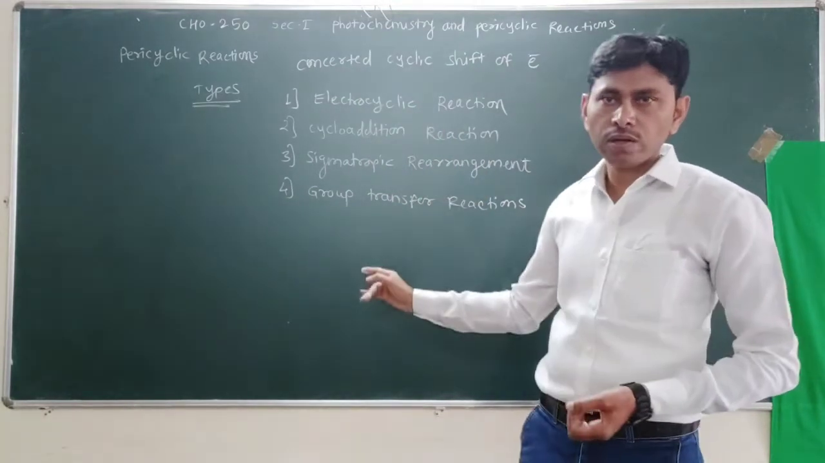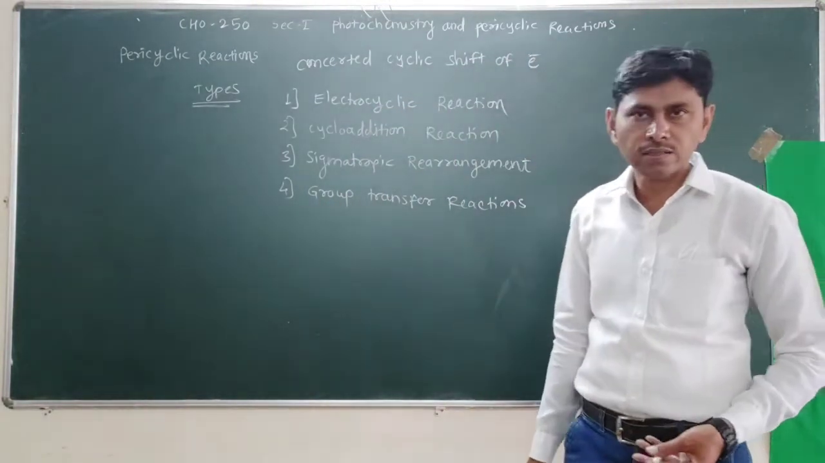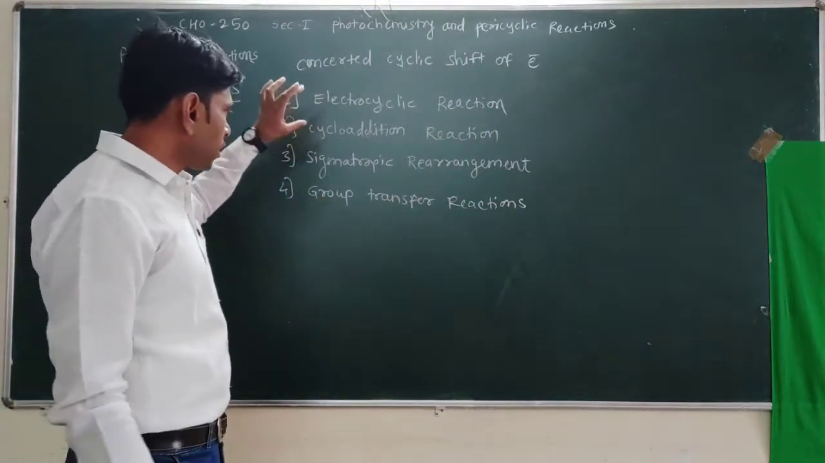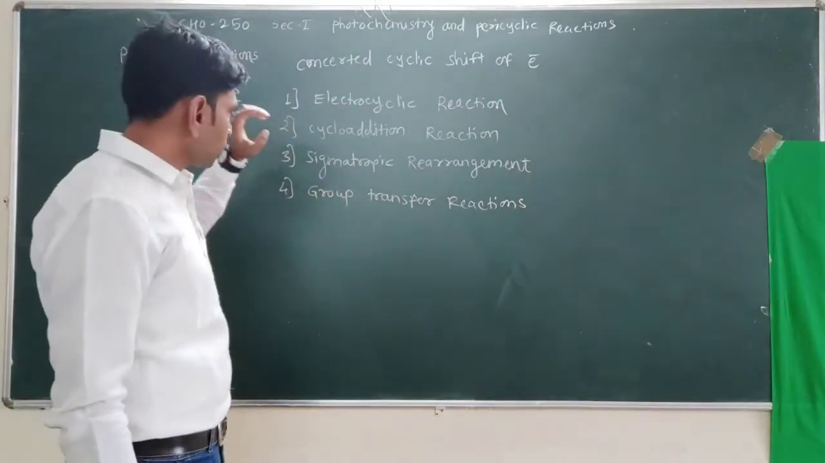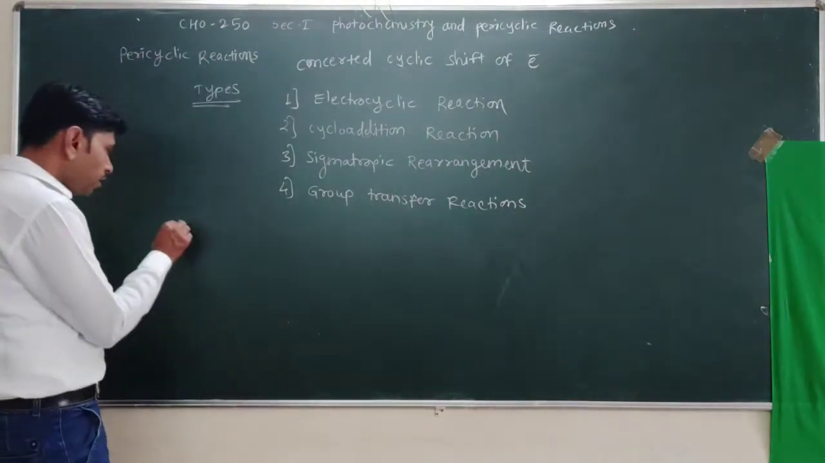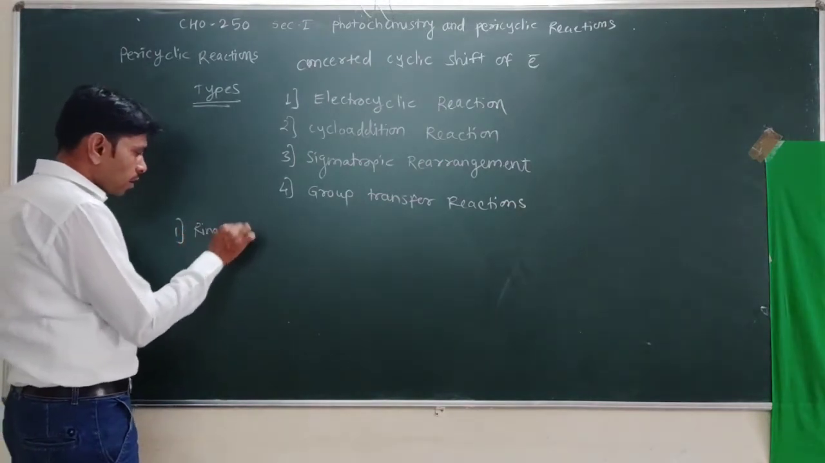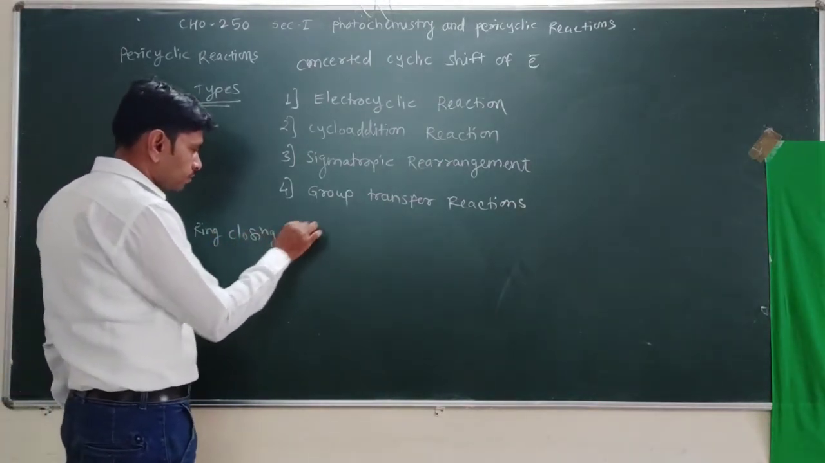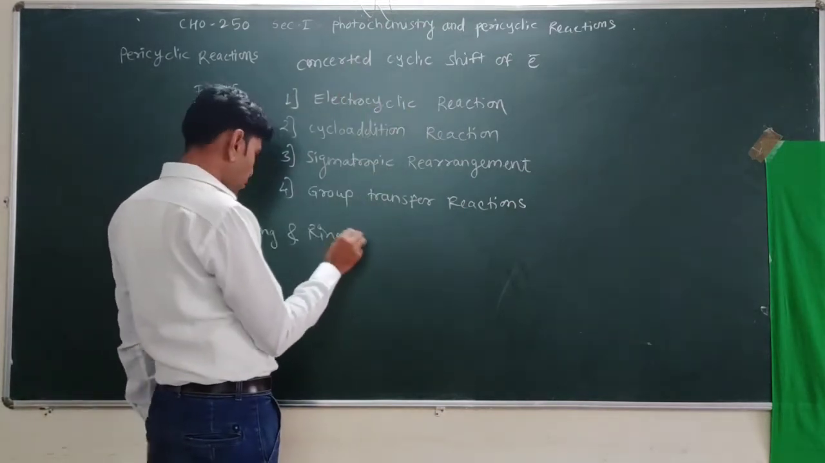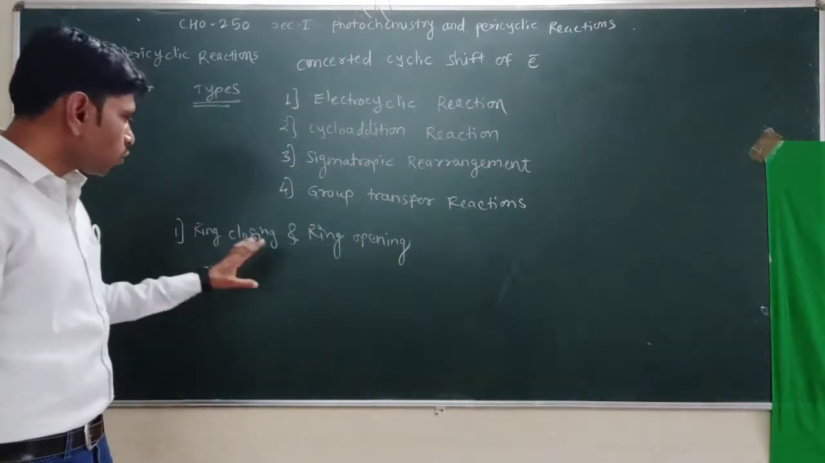We have to see all these reactions one by one in detail. So let's start with the electrocyclic reaction. First, see in general what electrocyclic reactions are, what cycloaddition reactions are, what sigmatropic rearrangements are, and what group transfer reactions are. Electrocyclic reactions are generally ring closing and ring opening reactions. Such a reaction which involves a concerted cyclic shift is an electrocyclic reaction.